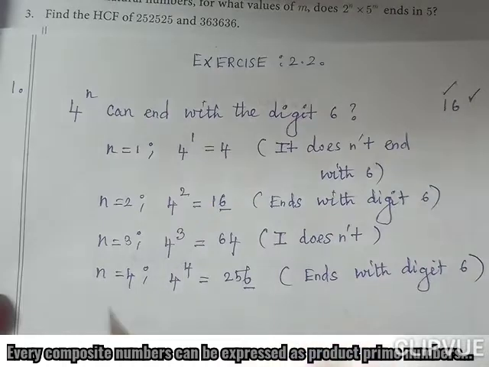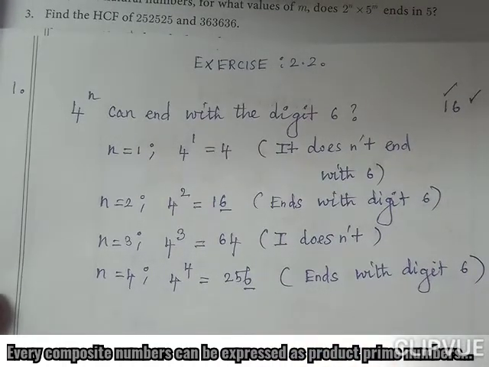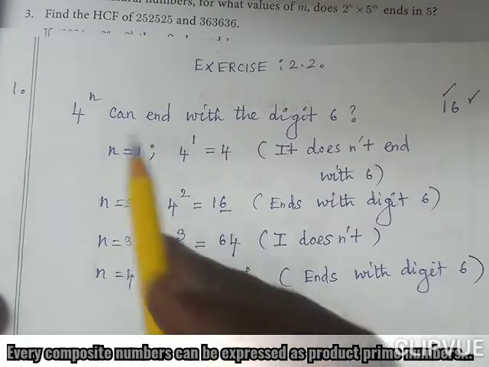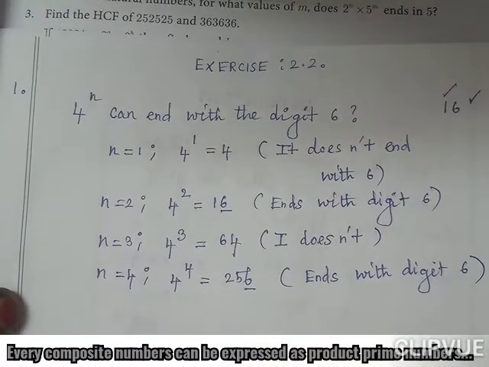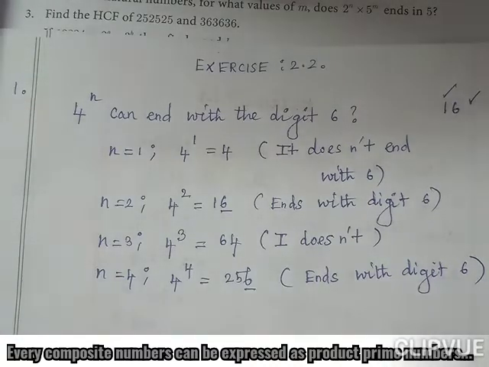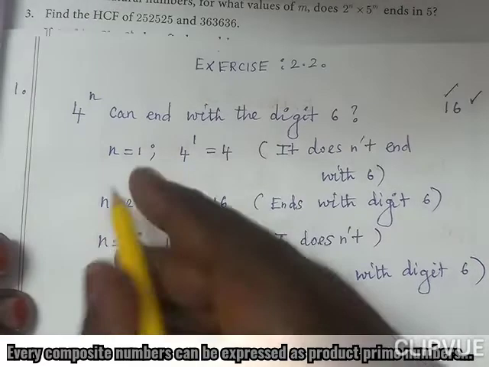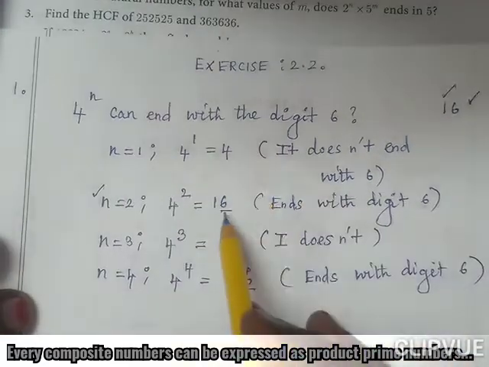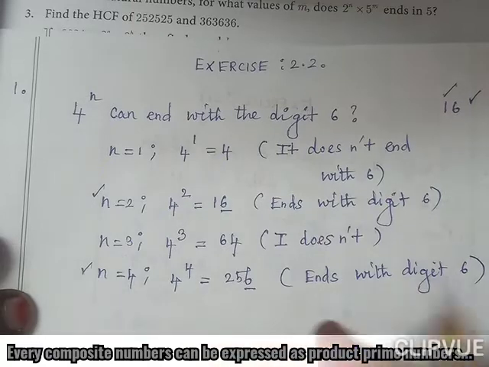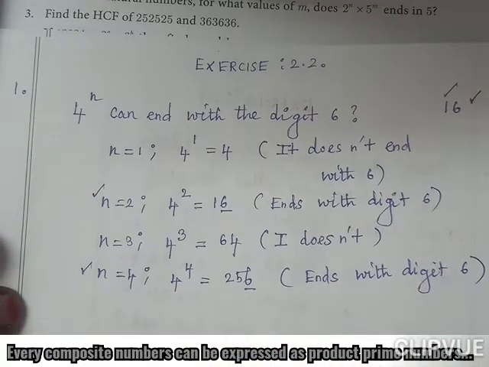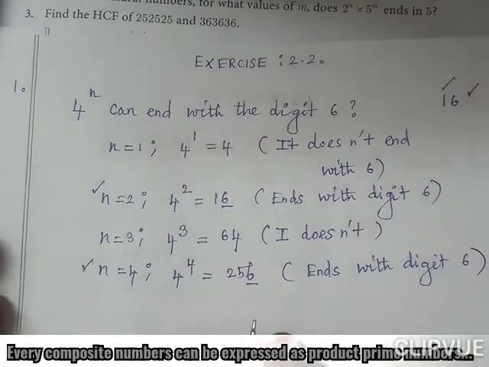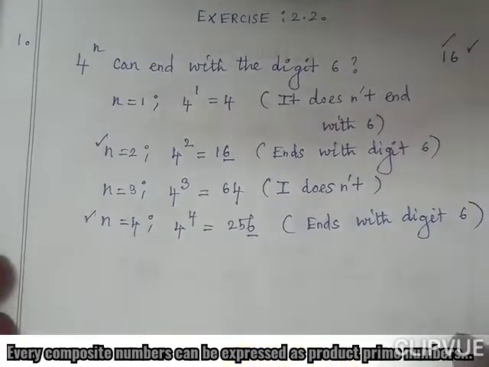So from the above 4 cases we conclude, if n takes even number of terms, 4 power n can end with the digit 6. If n equal to 2, it ends with 6. N equal to 4 means it ends with 6. If you assume n equal to 6, n equal to 8, definitely it should end with 6. Understand? So n takes even numbers.